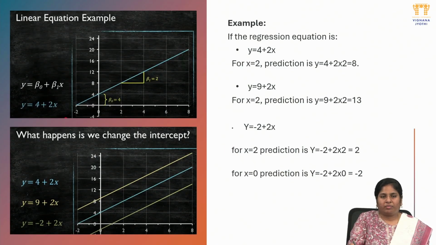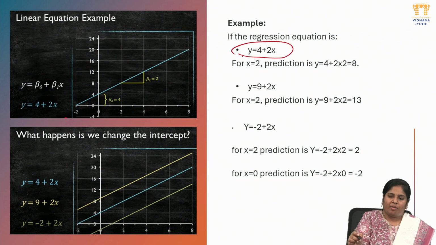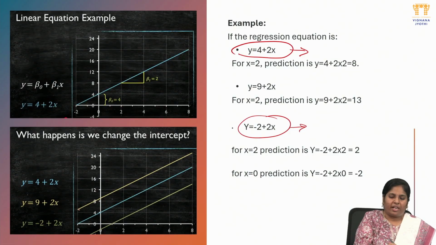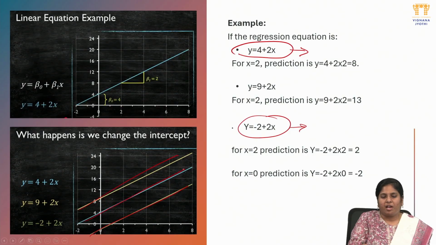So now, how can I decide the best fit line? Coming to the regression equation, if my x is 2, then my y value comes like this. I draw different best fit lines for each and every prediction.